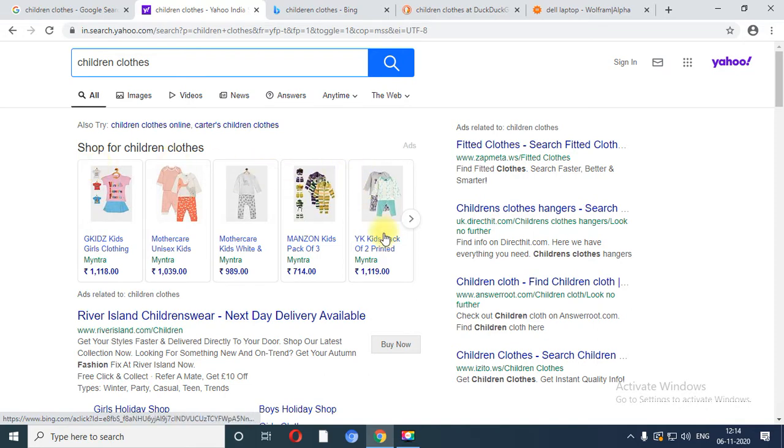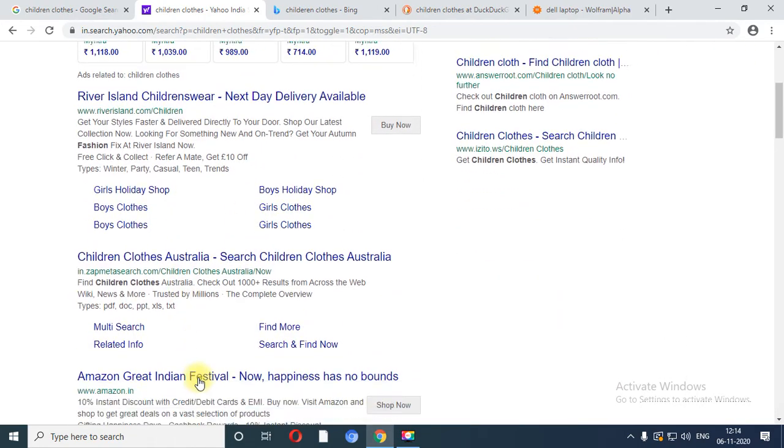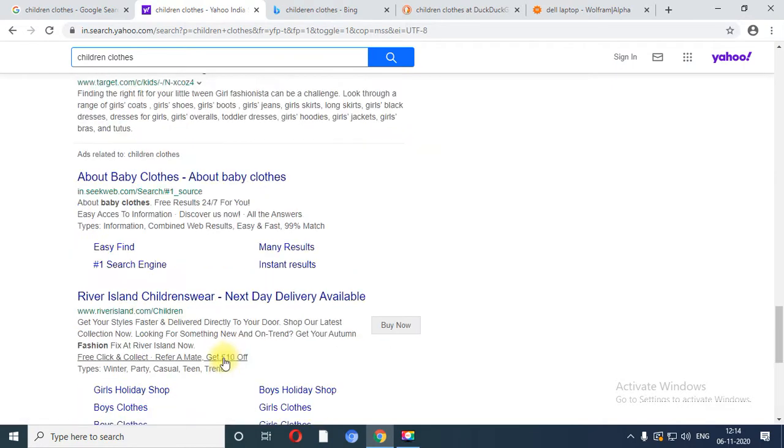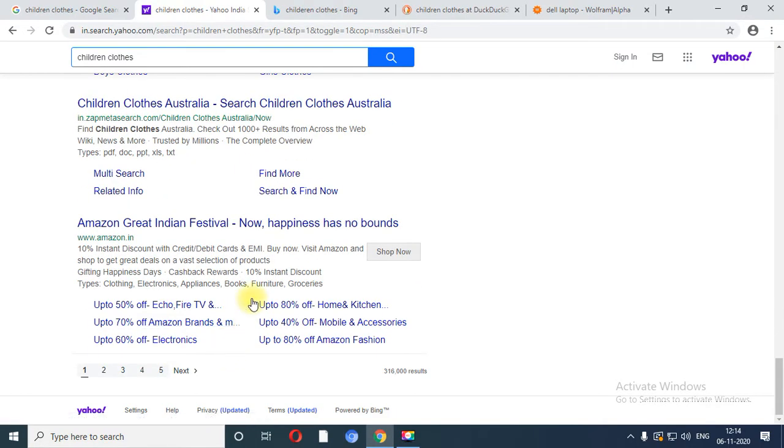From the image only you can click on a particular product and purchase. Now these are all the links related with the natural search or organic search. At the end of this search engine you are able to see how many results have been found for the particular keyword. So this is the layout of the Yahoo search engine.